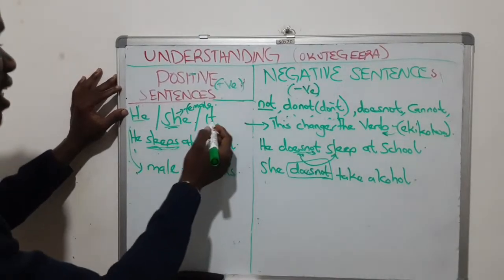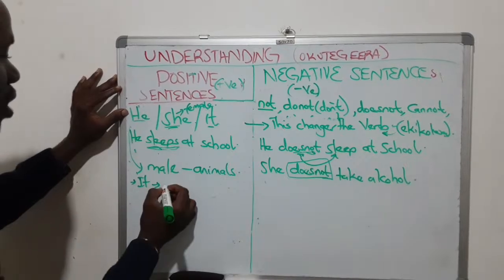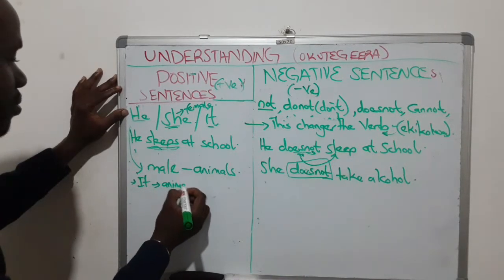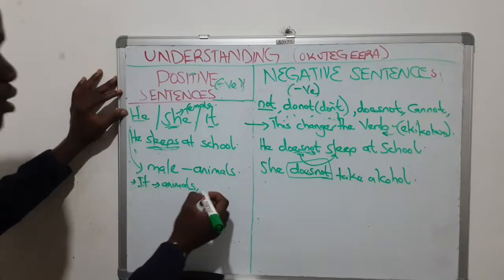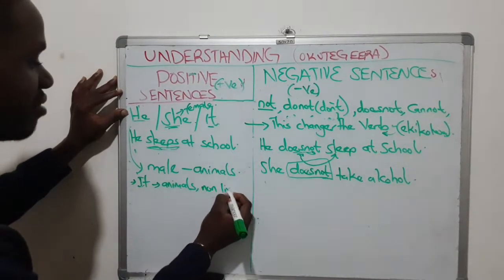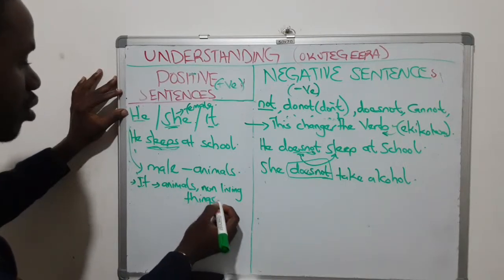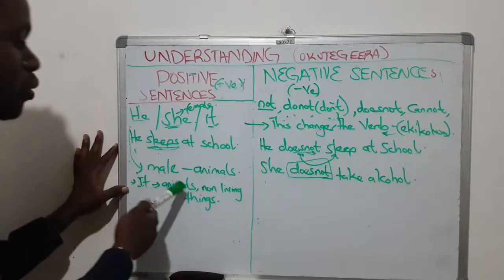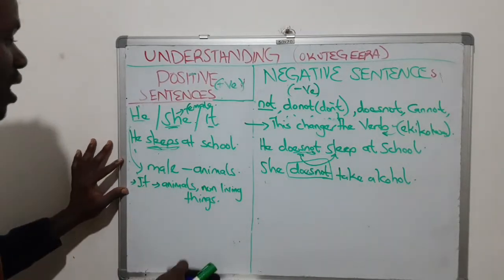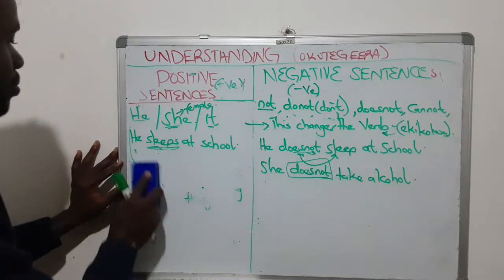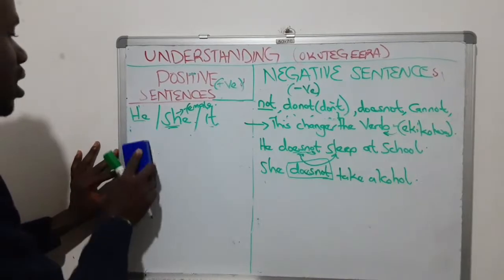So it ekozesebwa on animals. So agamba it ng'ogamba abantu. It ekozesebwa ku animals and non-living things. Should take note of that. It tugikozesa ku bisolo oba ebintu ebikola ki? Ebintu ebitassa. Let's have another example using it.